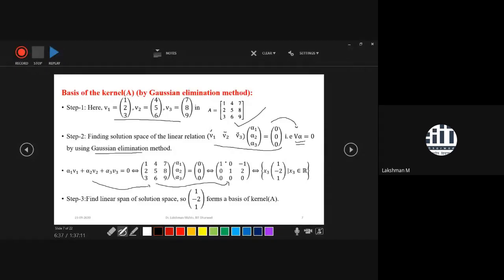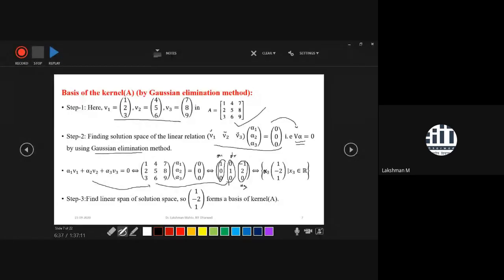From here you can conclude that this one is the first pivot column. It is associated with the variable alpha 1, or x1 here. You can call it alpha 1, and the second column is also associated with a pivot, this second pivot column, alpha 2. So we can claim that alpha 1 and alpha 2 are dependent variables, but the variable against this third column is not a pivot column. So what is the variable against this? Alpha 3. So alpha 3 is a free variable. Alpha 3 can take any value.